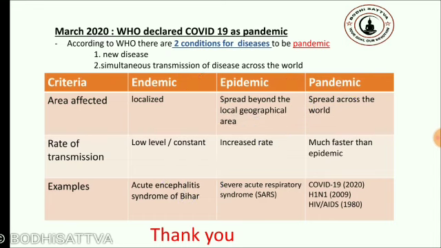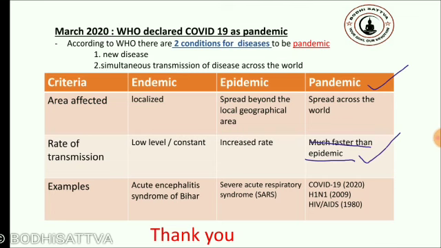Now our topic is pandemic. A pandemic spreads across the world. The disease which spreads across the world, like COVID-19 spreading across the world, is known as a pandemic. It has a much faster rate than endemic and epidemic, faster than both. You see how fast the coronavirus has covered the world, from Wuhan city to 124 nations. How fast it has spread across all these nations. So there is a much faster rate than that of epidemic and endemic.